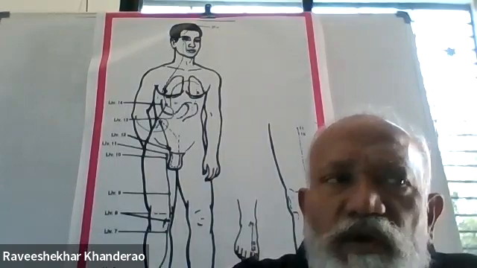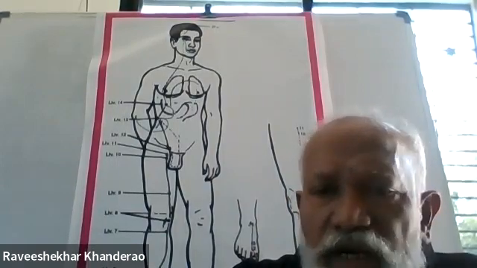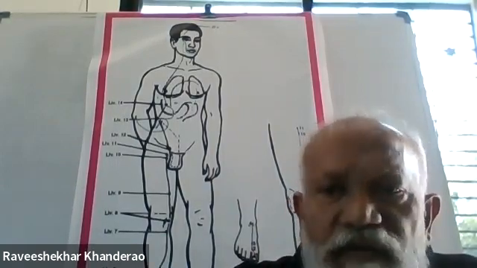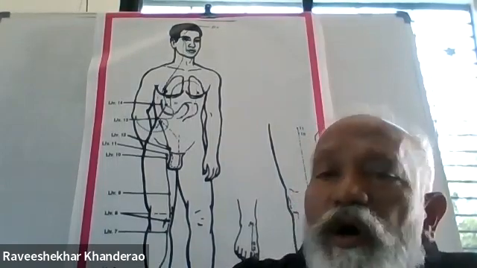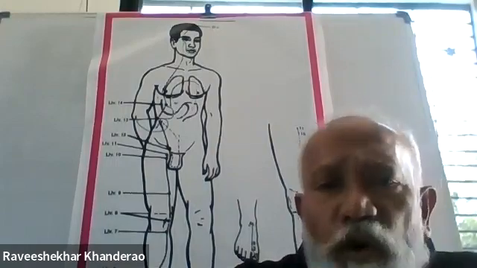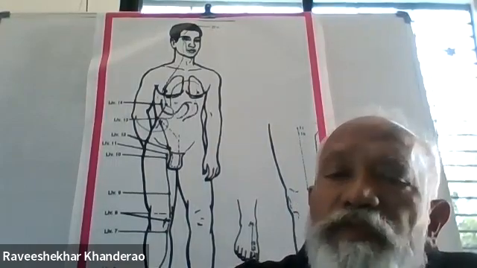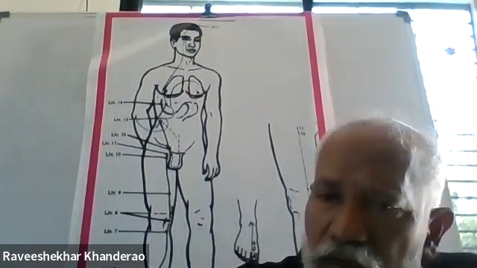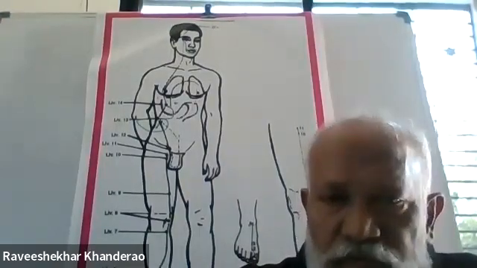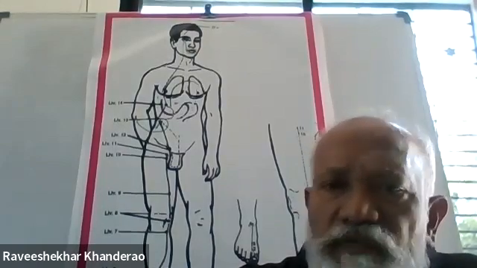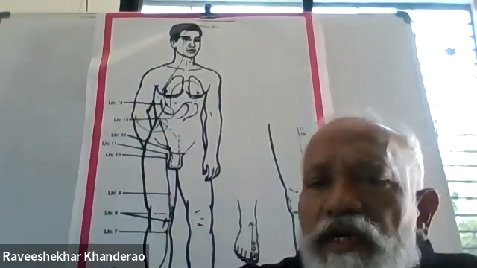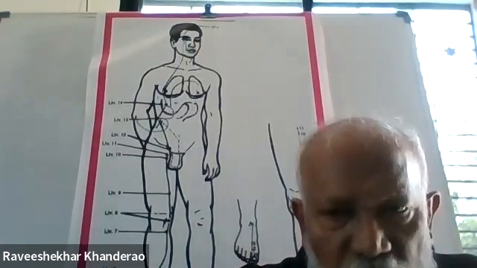Gallbladder 21 is the endocrine point. Any problems of the endocrine glands can be treated by putting gallbladder 21. Especially the genetic obesity which is there has to be treated by gallbladder 21. General endocrine deficiency or malfunction of the endocrine glands can be treated by gallbladder 21.